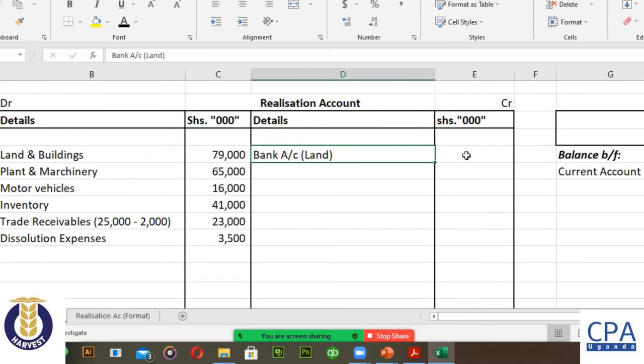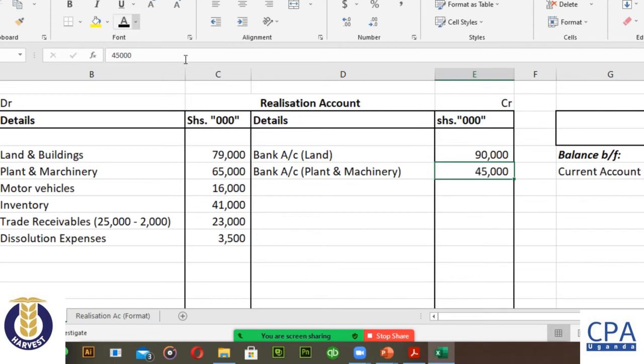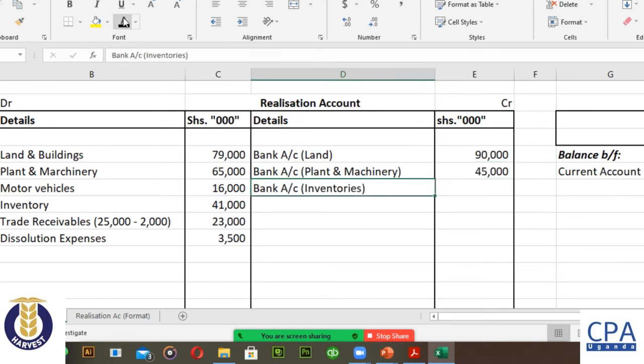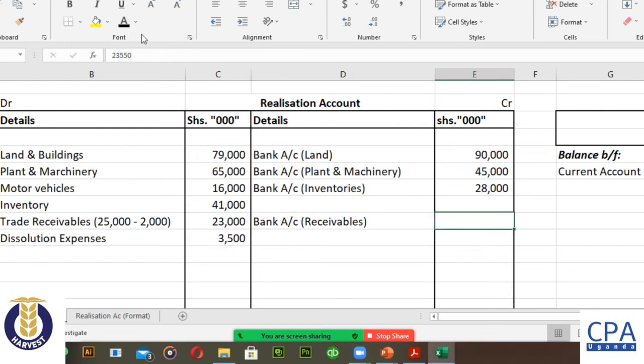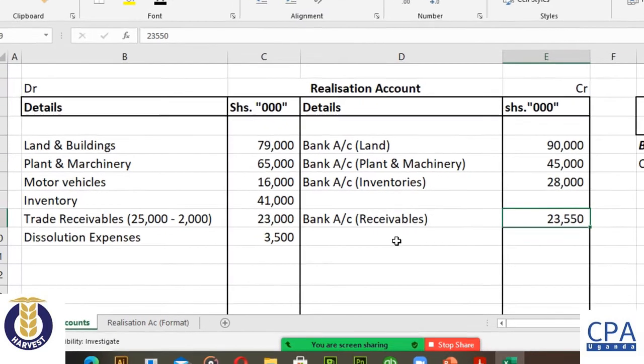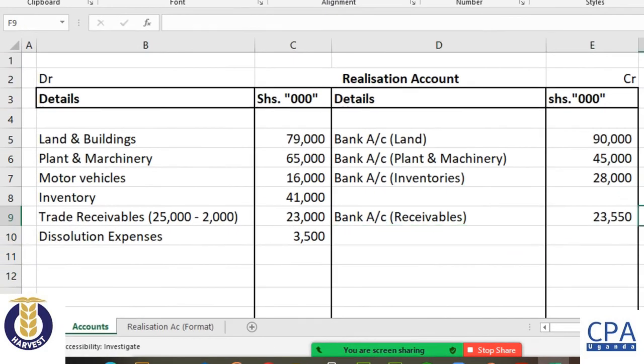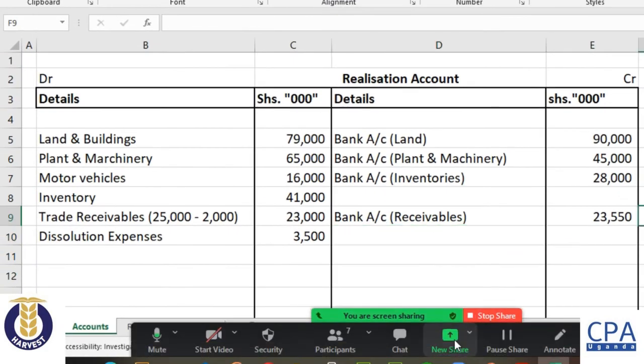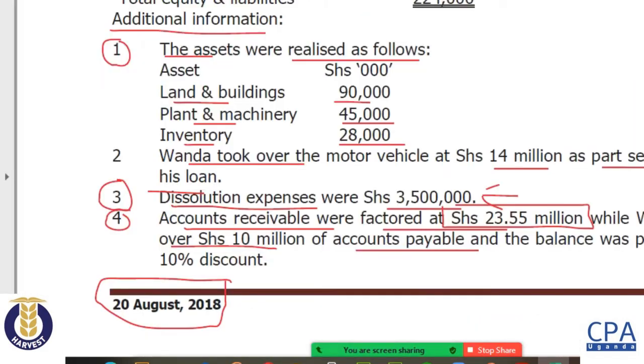The land, they gave us 90. Plant and machinery, they gave us 45. Inventories, they gave us 28. Those are all proceeds. The receivables were factored and we got 23,550. All right, so there is something else here in the note. I hope you are ticking off.